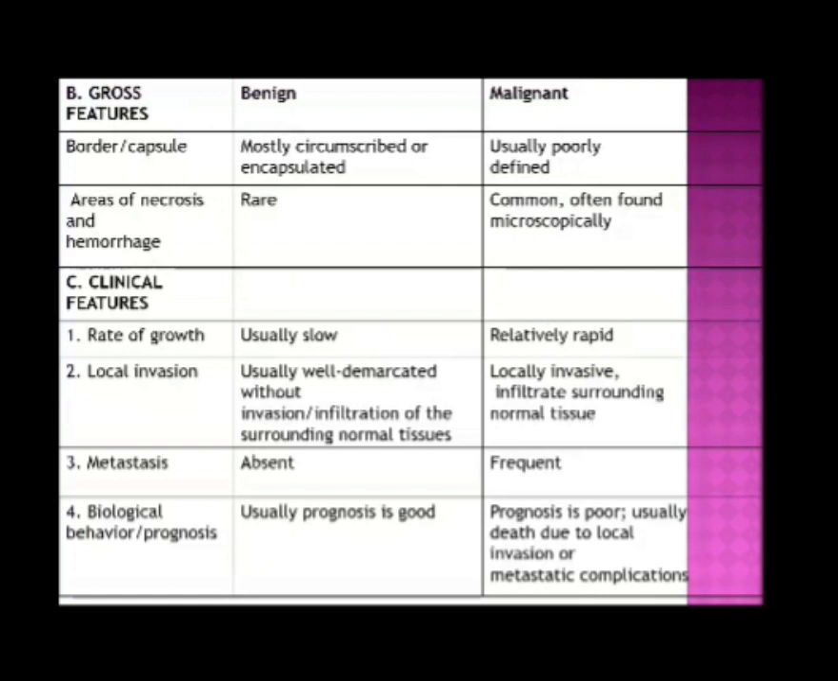According to clinical features, rate of growth: benign usually slow, malignant relatively rapid. Local invasion: benign usually well demarcated without invasion or infiltration of the surrounding normal tissues; malignant locally invasive, infiltrating surrounding normal tissue. Metastasis: benign absent, malignant frequent. Biological behavior or prognosis: benign usually good prognosis; malignant prognosis is poor, usually death due to local invasion or metastatic complications.